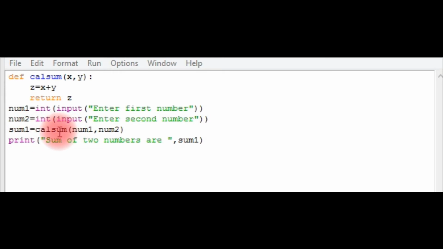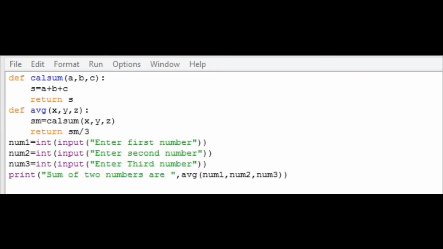After the function call is made, it creates a local environment for the function call sum. Here the arguments num1, num2 values are stored in the parameters x, y. Here we have three variables x, y, z, so these are called local variables. Local variables are added to the local environment of the function call sum. So the z value is returned. The returned value is stored in the variable sum1, which is in the global environment, and finally the value stored in the variable sum1 is printed.